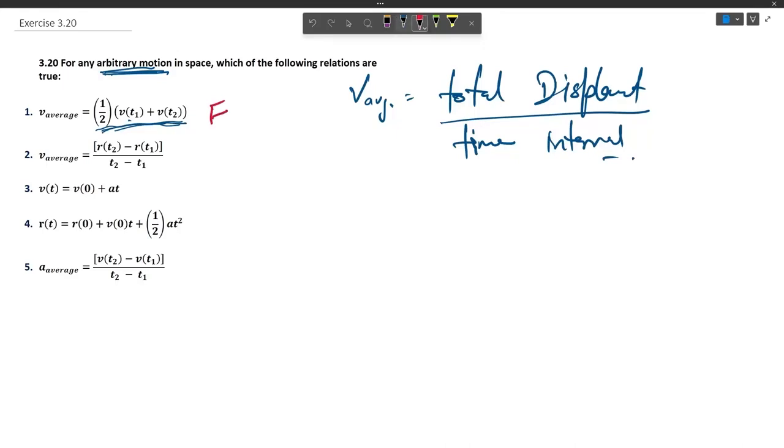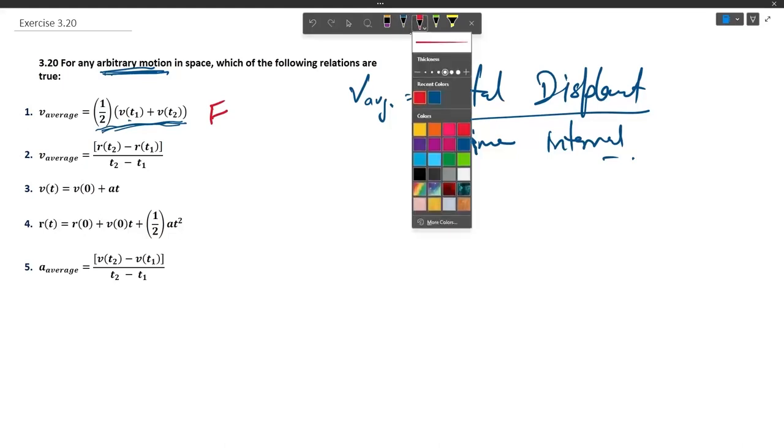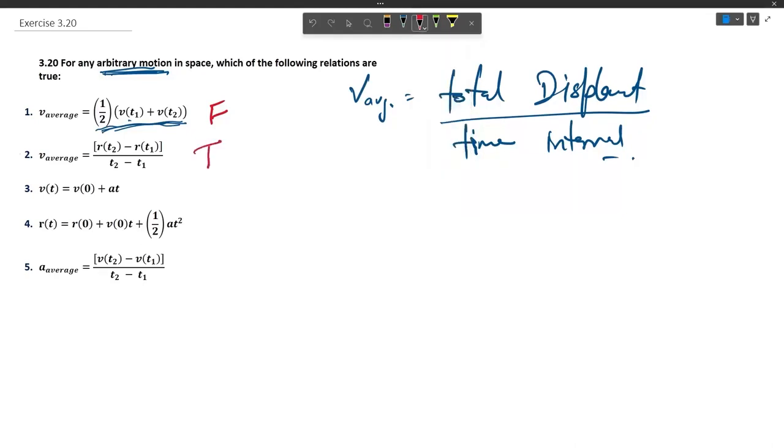In the second case we have v average equals position vector at time t2 minus position at time t1 divided by time interval. So this is the correct definition of the average velocity, because the difference in position vector will give the displacement, therefore it is correct.